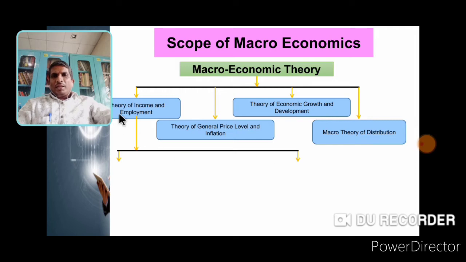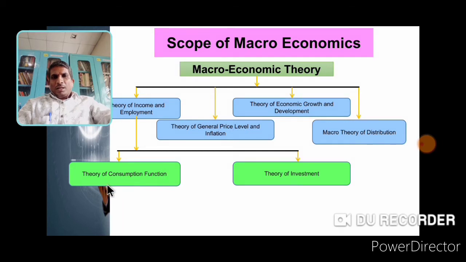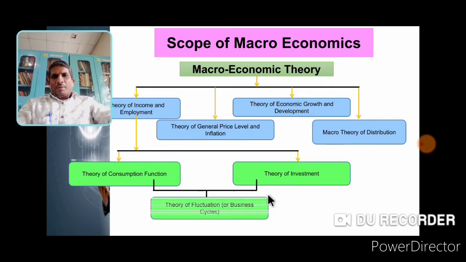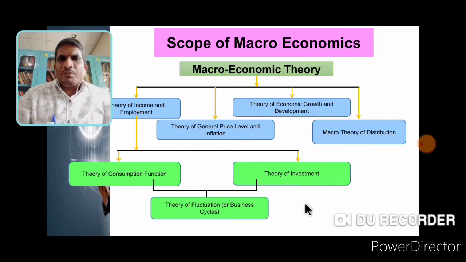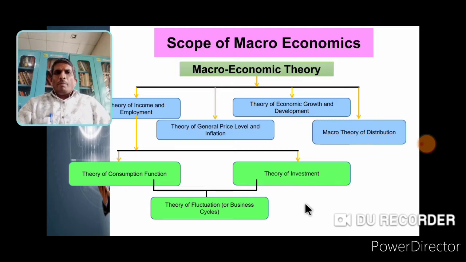Then number 1, theory of income and employment: number 1, theory of consumption function, and number 2, theory of investment. Then both the consumption function and investment function, and the theory of fluctuations, which means business cycles or trade cycles. So these are the classification or scope of macroeconomics, studied in detail in the next slide.